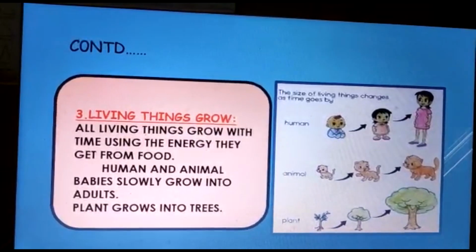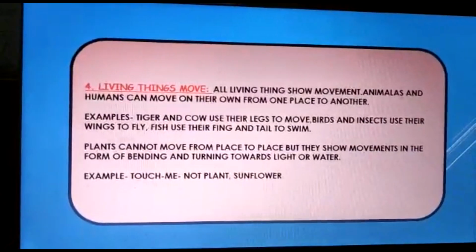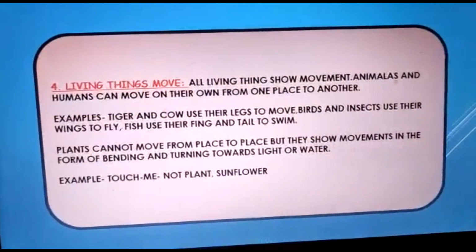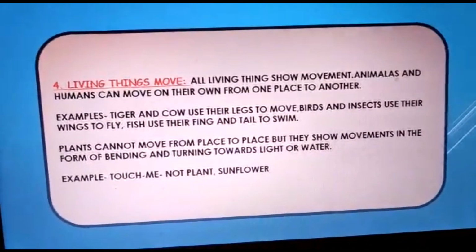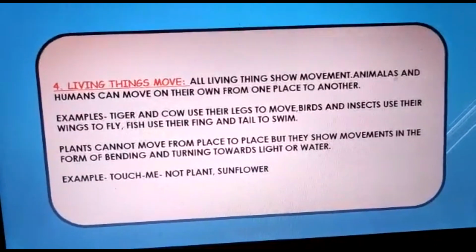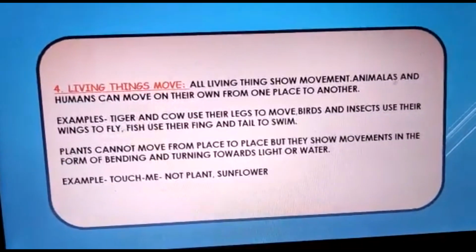Okay, now let's move to the next slide. The fourth point is living things move. All living things show movement. Animals and humans can move from one place to another. This is a very important characteristic, children.